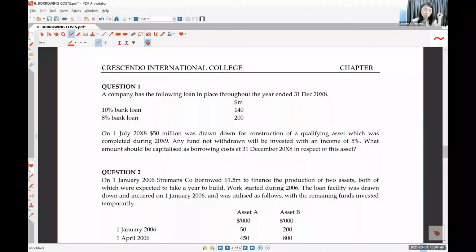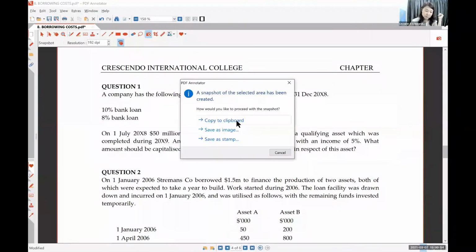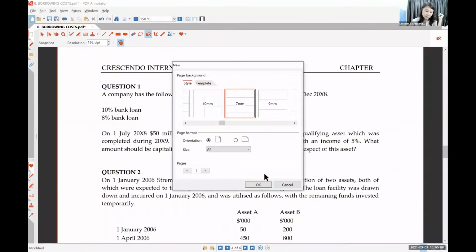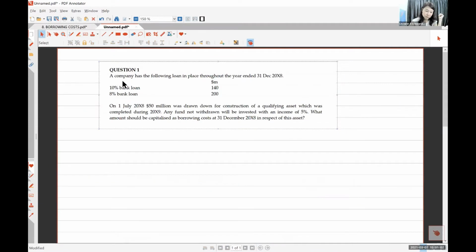Let's say you go to question 1. Okay, we try some example. Can you see that in this question, there are 2 sets of loans added together.